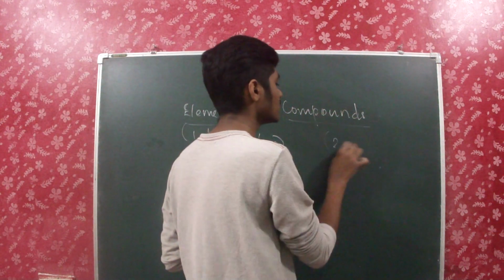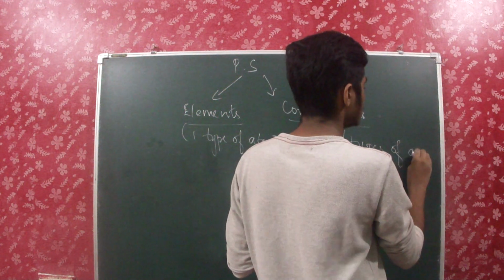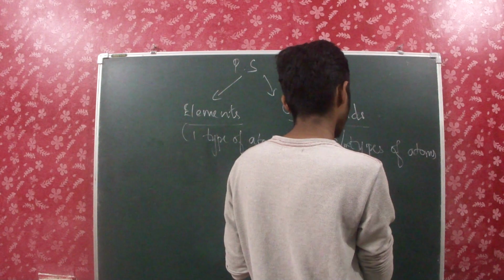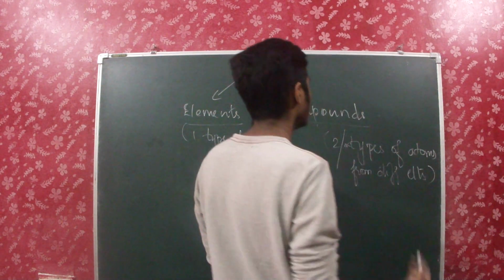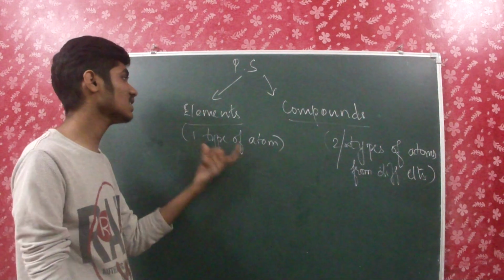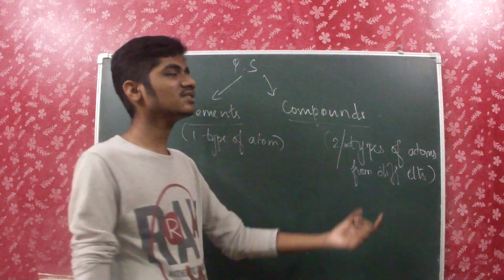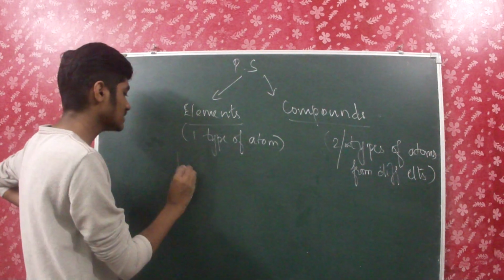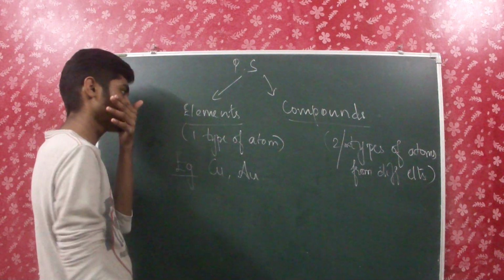Whereas compounds consist of two or more types of atoms from different elements. That is a compound. An element is made up of only one type of atom and a compound is made up of two or more types of atoms from different elements. And then we have examples for elements like copper, gold.